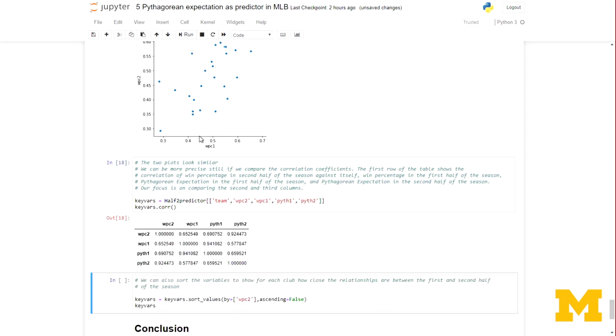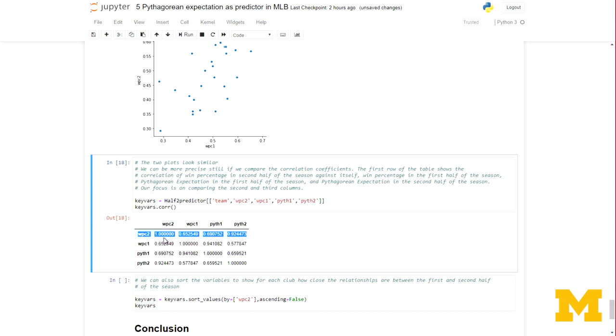Let's read this across the top. Here is the variable we're particularly interested in, win percentage in the second half of the season. And here is the level of correlation between it and our other variables. Well, what are our other variables? The first is win percentage in the second half of the season. Of course, it's perfectly correlated with itself, so that just has a value of 1. That's going to be true across the diagonal in this matrix, so you can just ignore those.